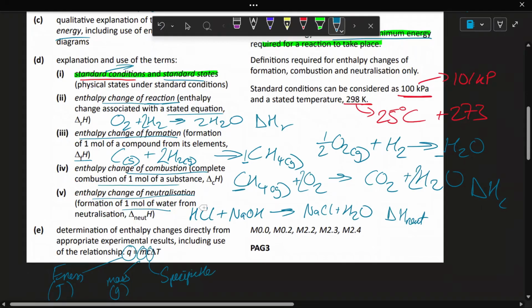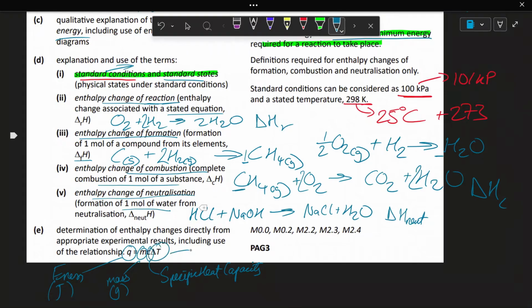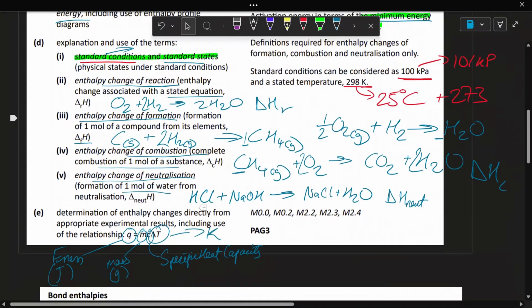This is the amount of energy needed to increase the temperature of 1 gram of a substance by 1 Kelvin. So our temperature change is going to be in Kelvin, and our units for specific heat capacity are going to be joules per gram per Kelvin.